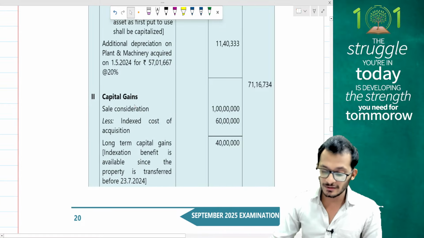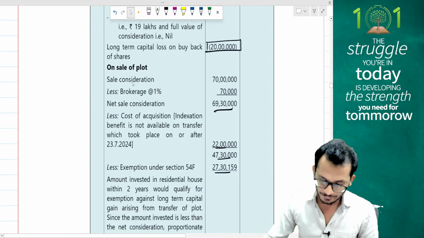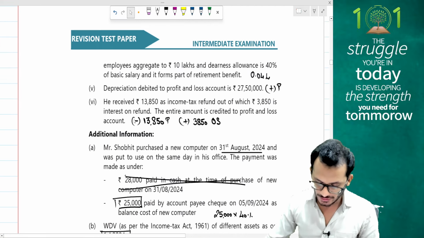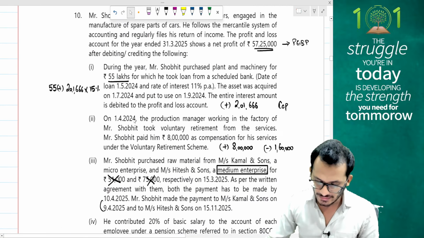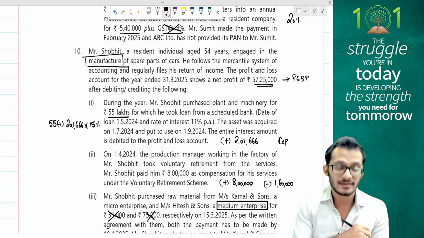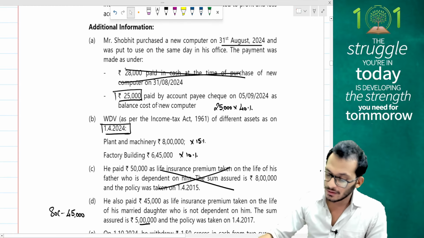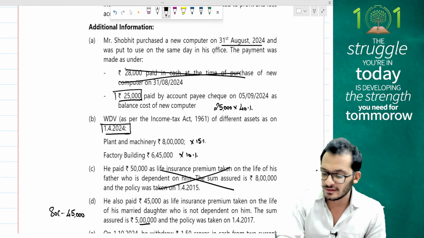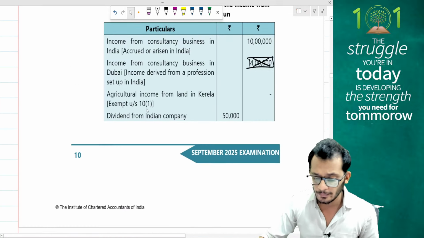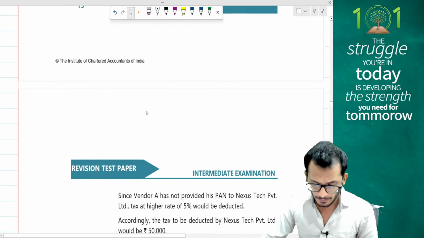I have additional depreciation also in the question, people, because this was a manufacturing entity. It is engaged in the manufacture of spare parts, so I get a manufacturing benefit also. Now on the computer, they have mentioned that it is used in his office premises. Because it is used in his office premises, no additional depreciation on the computer has been given to you. Clear?